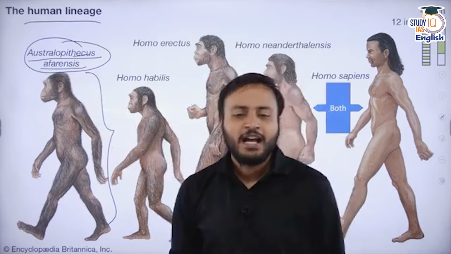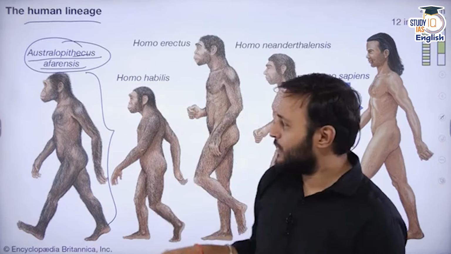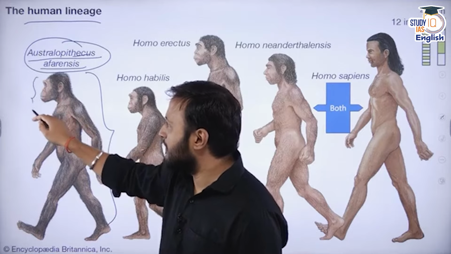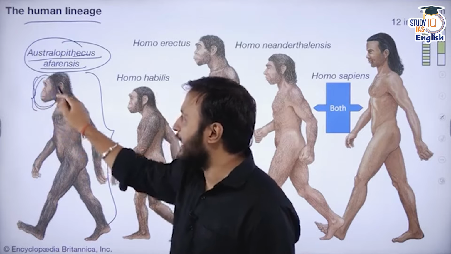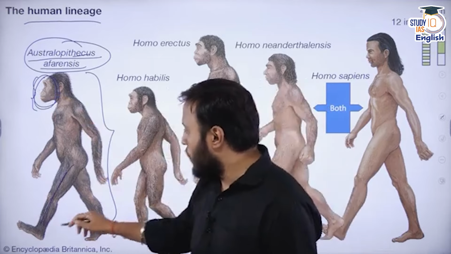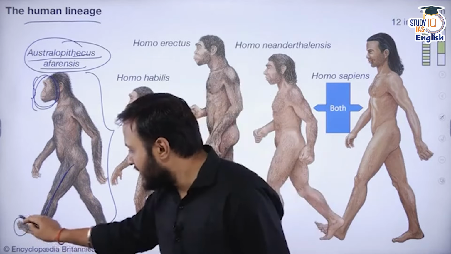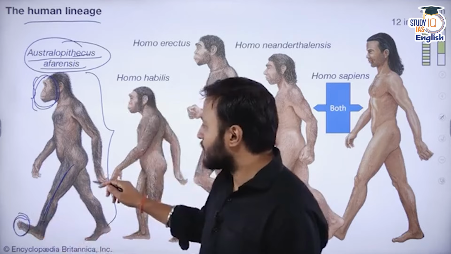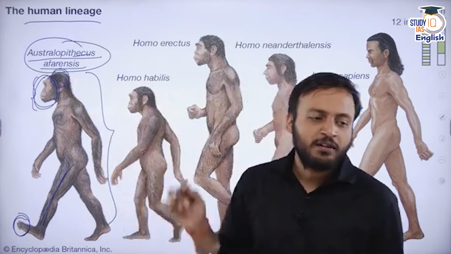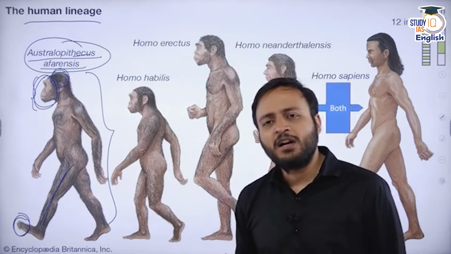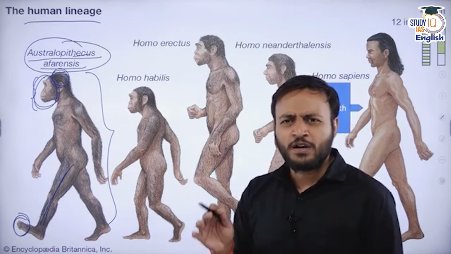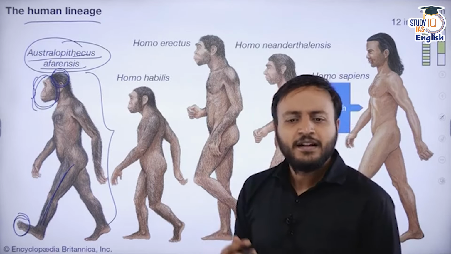This was something more like apes, but it had a slender structure, properly divided digits, and a comparatively protruding brain. If we talk about the brain capacity, it was in the range of 400 to 600 cubic centimeter.